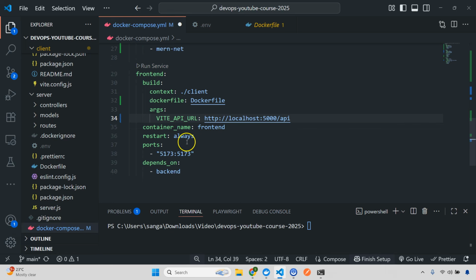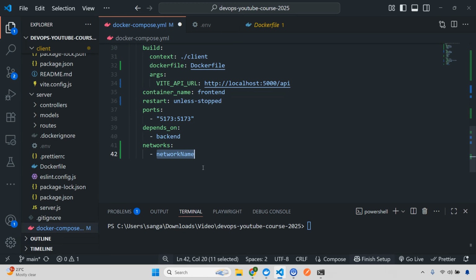Container name will be front end. Let's change this one to unless stopped. Then ports I'll keep the same. This will depend on backend, important. And then I'm also going to give a network. This will be MERN net.